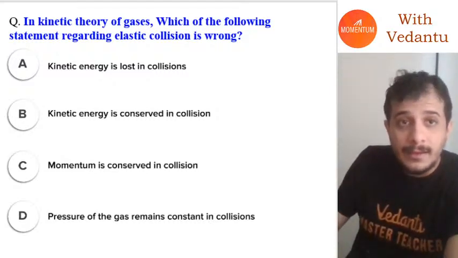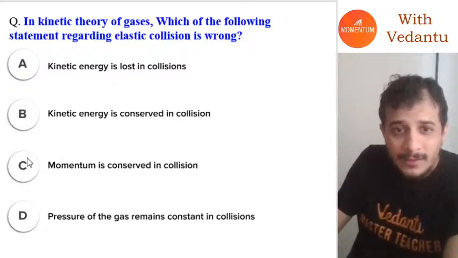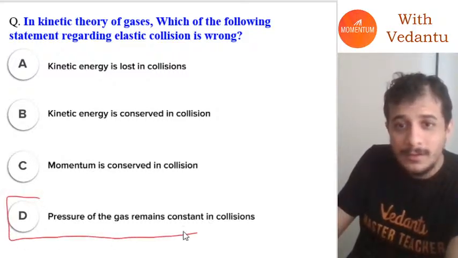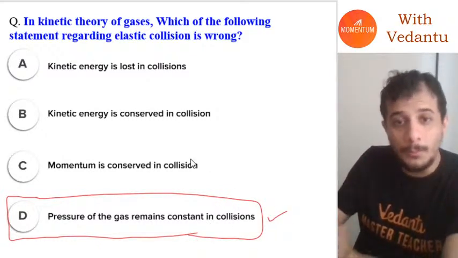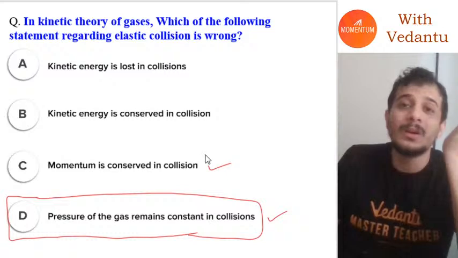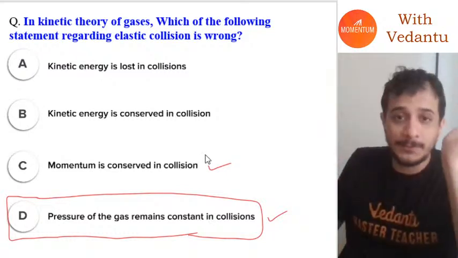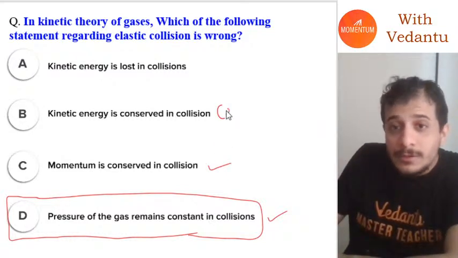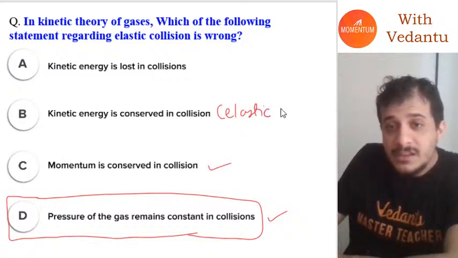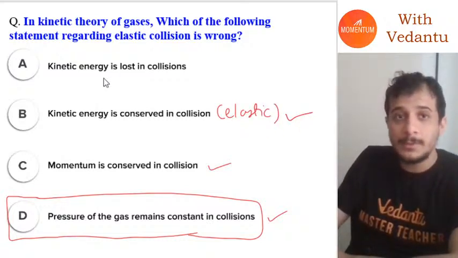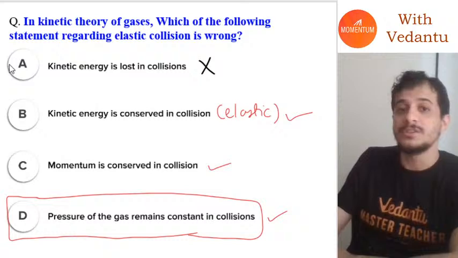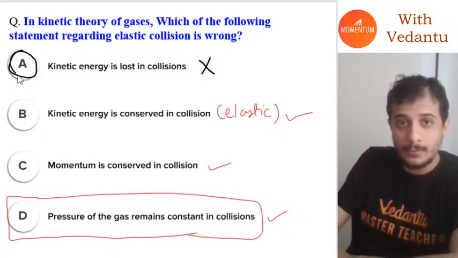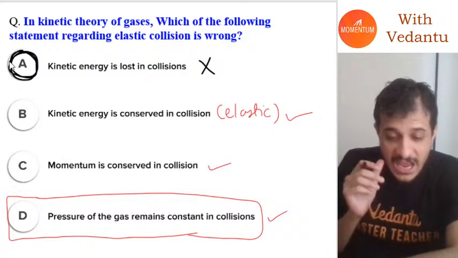Okay, guys. See, the thing is, the last statement feels like a new type of statement, and we don't know what it is exactly. But this statement is correct. This is not a wrong statement. The momentum is conserved during collision is also correct. That is true for any type of collision. And since our collisions are elastic, the kinetic energy is also conserved during collision. This statement is also correct. The only incorrect statement here, guys, is this: the kinetic energy is lost in collision. So the correct answer to this question is going to be